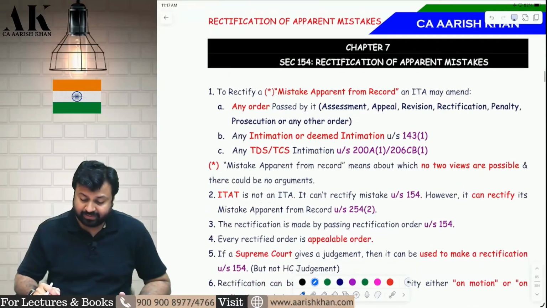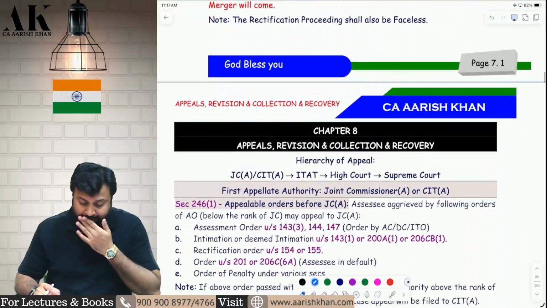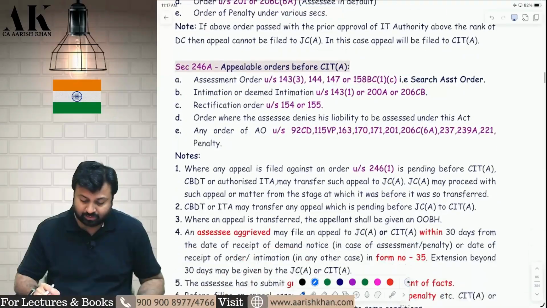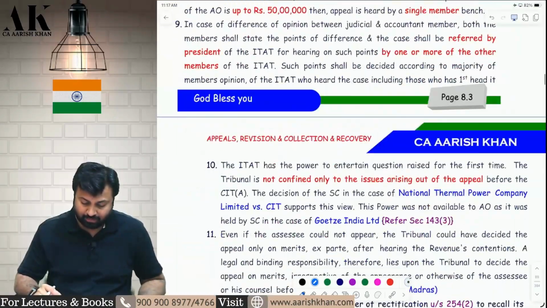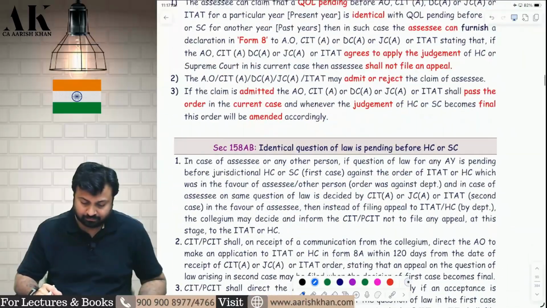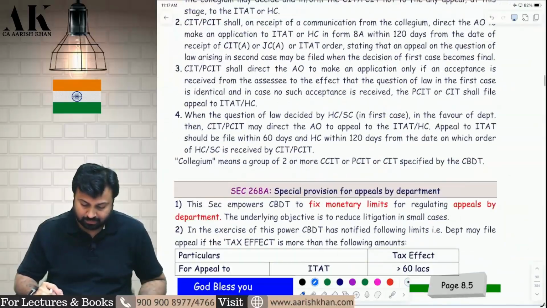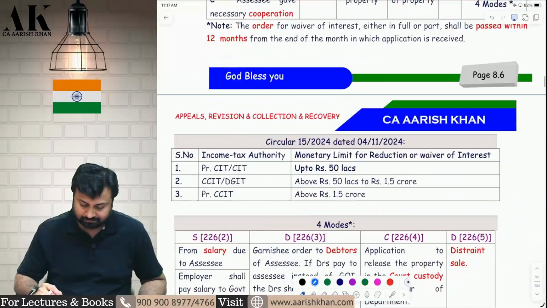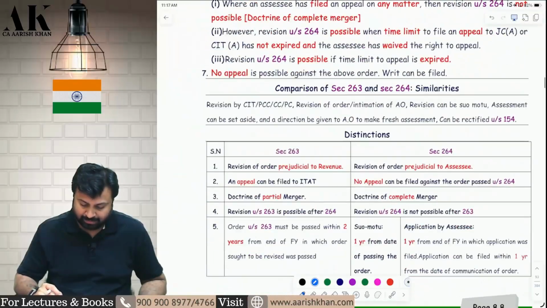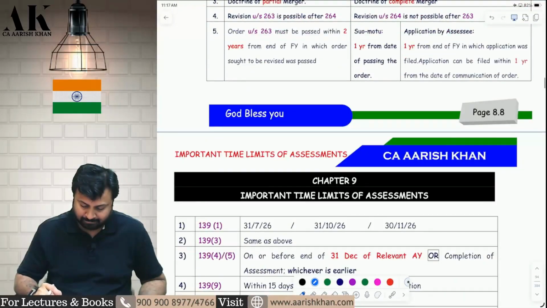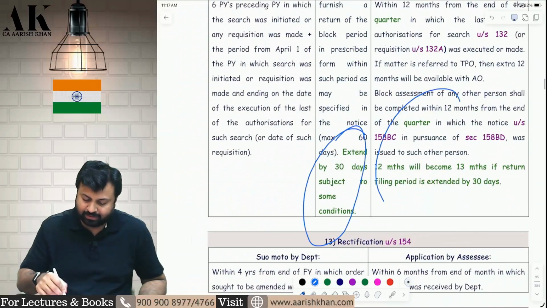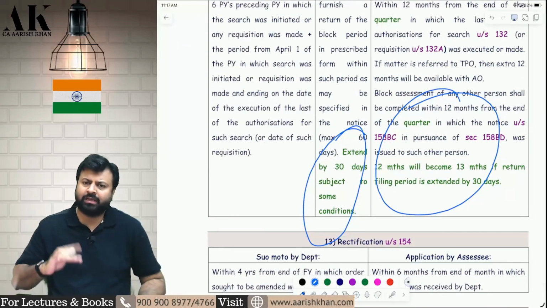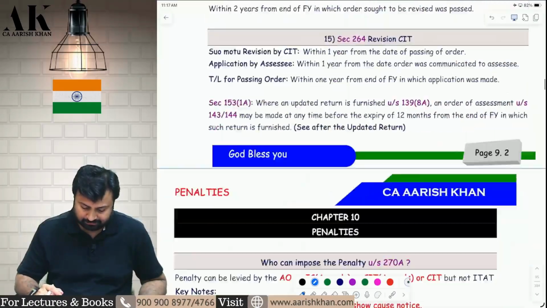Let's move on to the rectification of mistake chapter. There is no amendment over here. Then coming to the appeal and revision chapter, there is no amendment here also. No amendment. Time limits, no amendment. Whatever amendment is there, this time limit is of amendment of block assessment only, which I will cover over there. Don't worry.